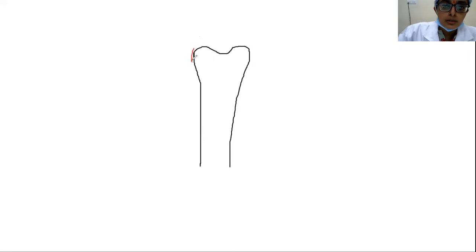When there is an overlying periosteum like this, and there is some tumor here, as the tumor grows, this periosteum gets elevated and there will be some reactive new bone formation. This is the concept of periosteal reaction. Now, in detail it will be dealt with when you are being taught the malignant bone tumors. So these are some of the features which we are going to see in case of bone tumors.